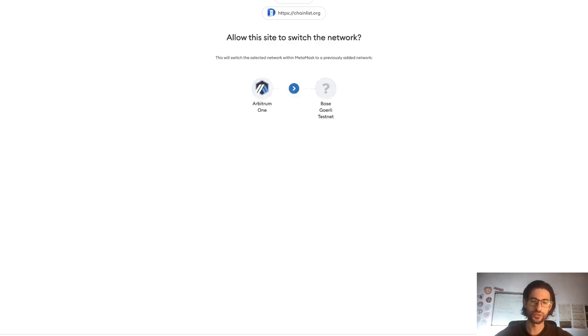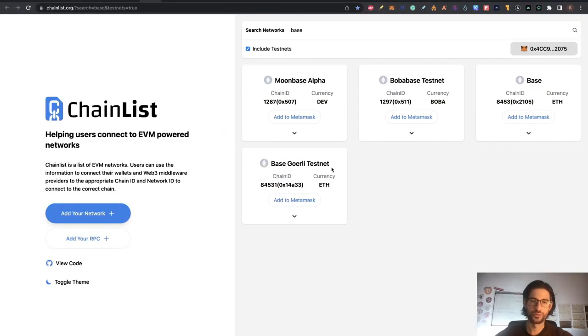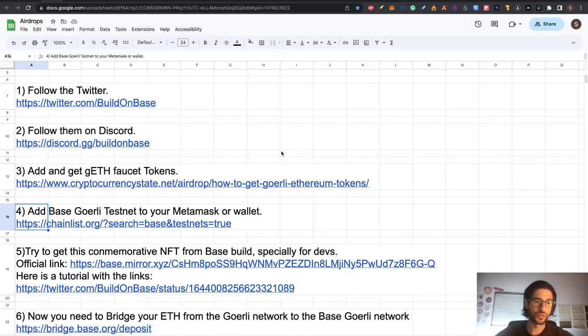And now you can switch to the network if you want. So now you are already connected to Base Garlic testnet. We are going to go to step 5, which is try to get a commemorative NFT from Base Build.